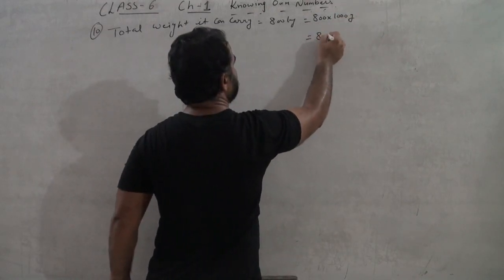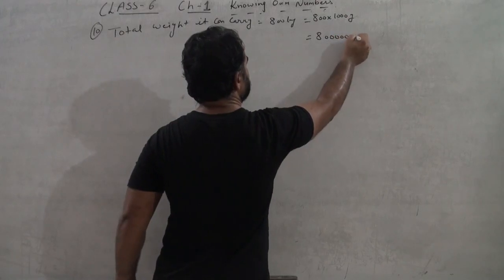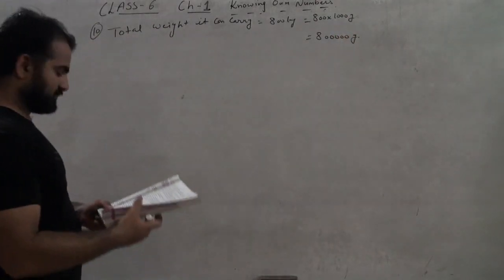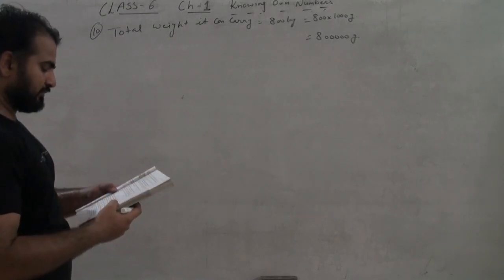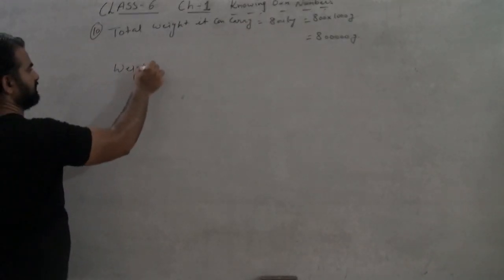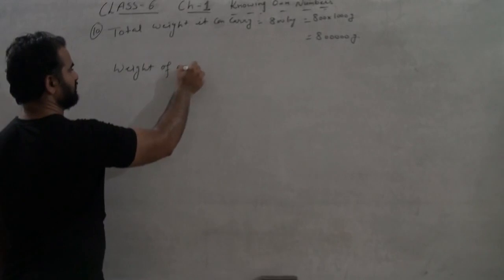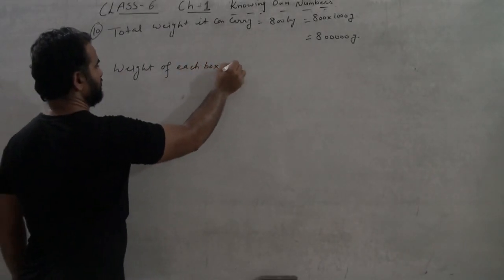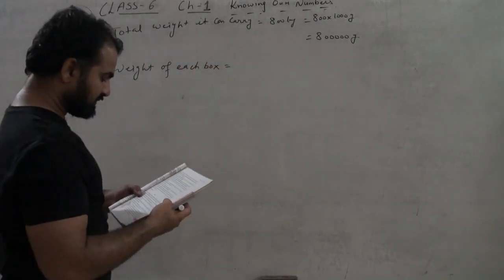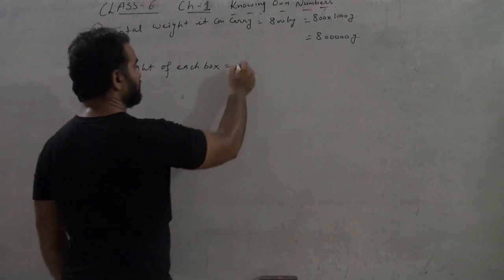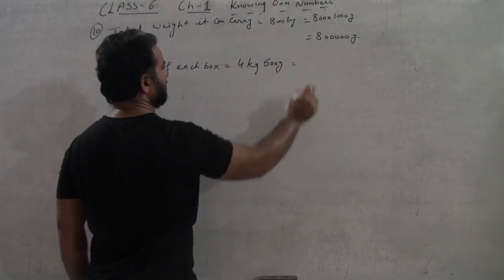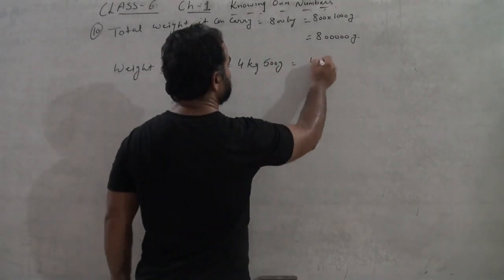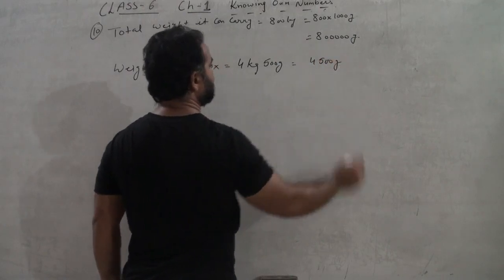It will be 8 lakh grams. Okay, so next is weight of each box. Weight of each box is 4 kg 500 gram, or we can say 4500 gram.